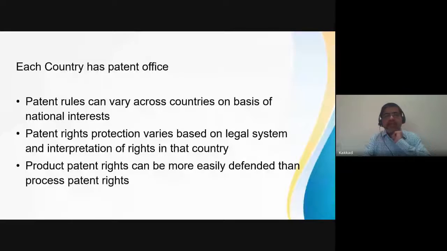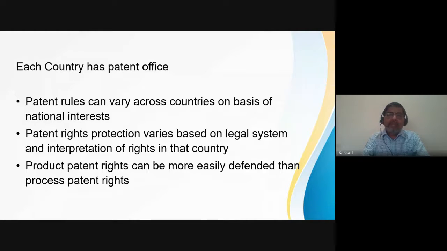Now it's very important that we understand how the patent is granted in a specific country. So each country has a patent office. Patent rules can vary across countries based on their national interest. The protection varies based on the legal system and interpretation of rights in that country.